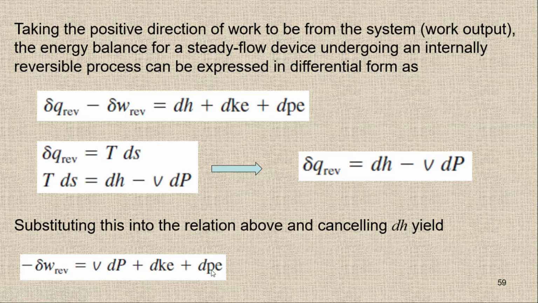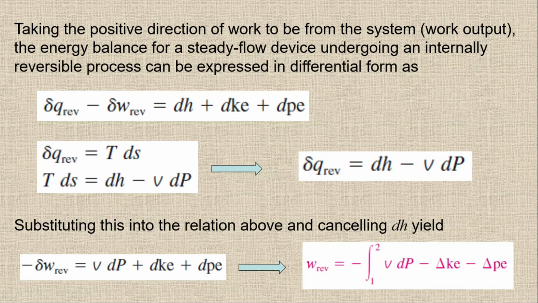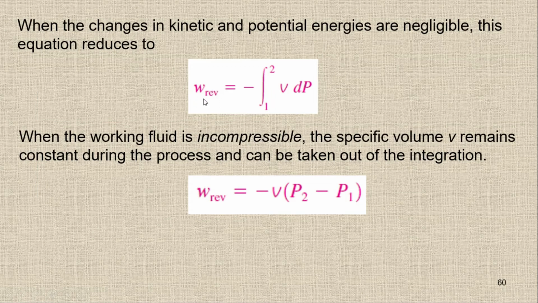Assuming that we have the stationary system, first of all I'm just going to check with the reversible work. You can see here this reversible work is basically specific, in terms of small letter. So we have the specific reversible work, which is minus integral between 1 to 2 of VdP, minus the change in kinetic energy, and then the change in potential energy. If we have the stationary system, then we can easily neglect these, and it will become like this. So you will get the reversible work, which is equal to minus integral of VdP between 1 to 2.